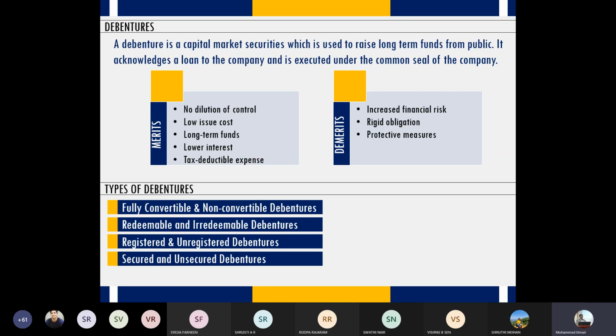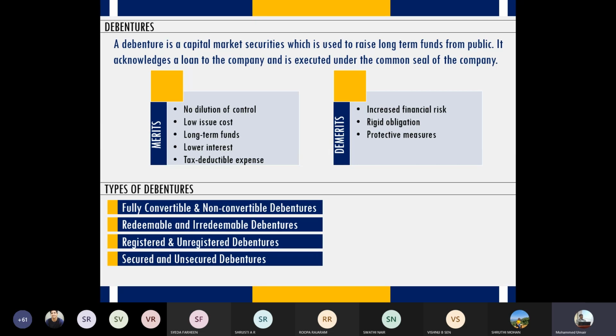Debentures can be issued at a premium price when the demand is too much, when there are more subscribers than the actual number of debentures available. If I am issuing 100 debentures, but I have more than 1,000 people who have applied for those only 100 debentures, then I can charge a premium. That means I can ask you to pay more than the face value. If the face value is 100 rupees, I can charge 120 rupees. So 20 rupees will be the premium, which you will not get back at the time of redemption.